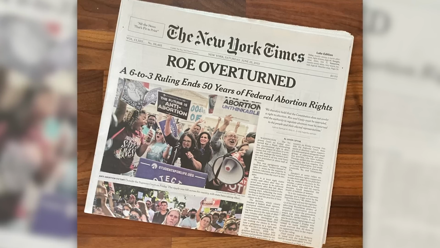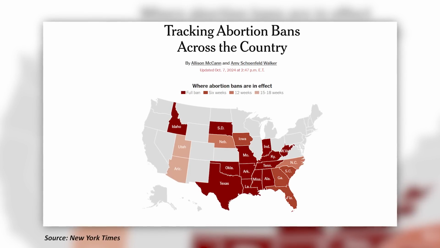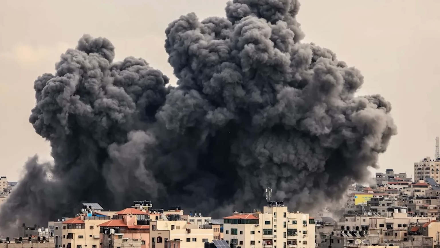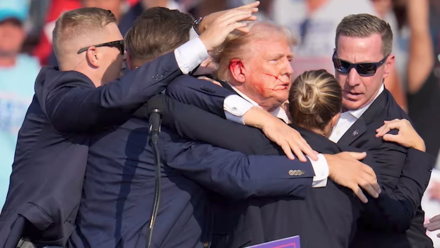Wade in June 2022, which has led to over 20 US states banning or heavily restricting abortion access, the Gaza war that escalated in October of 2023, Donald Trump being convicted on 34 felony counts earlier this year, and at least 2 assassination attempts on Donald Trump that happened in the last few months.